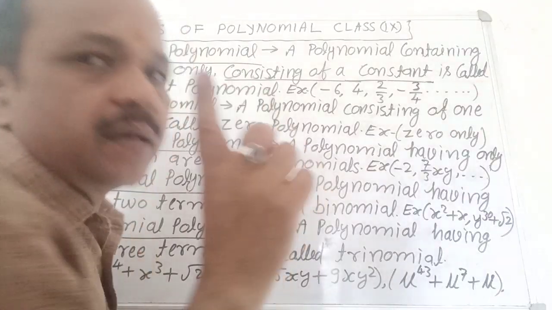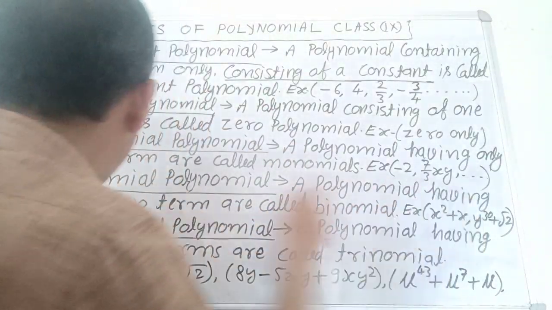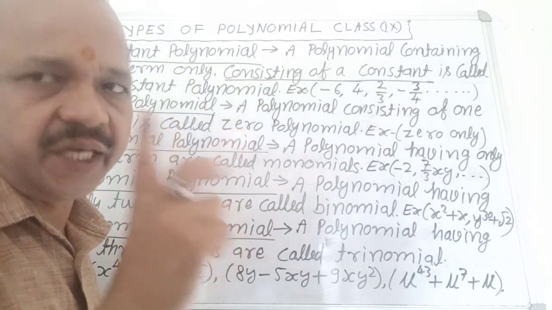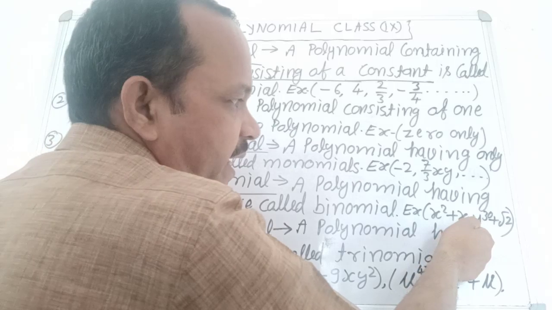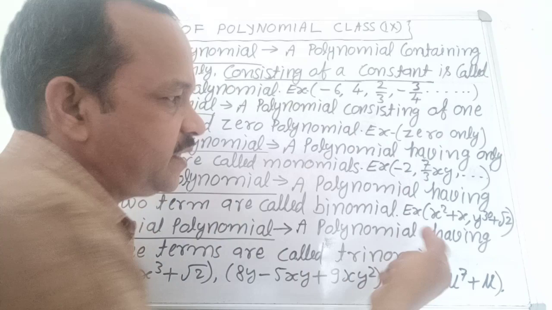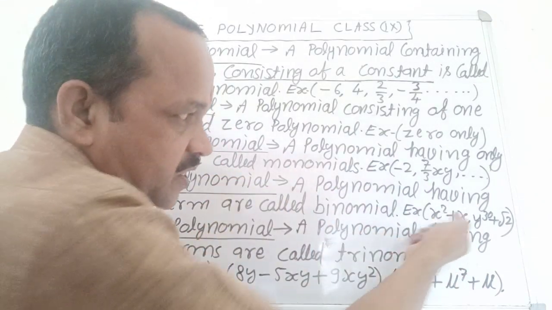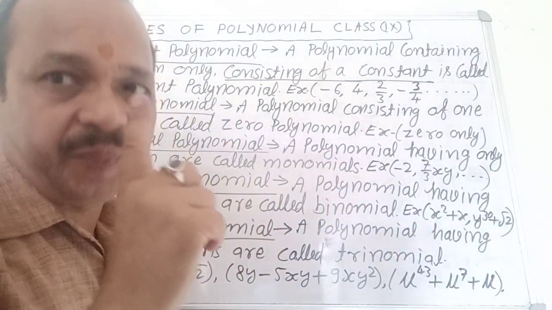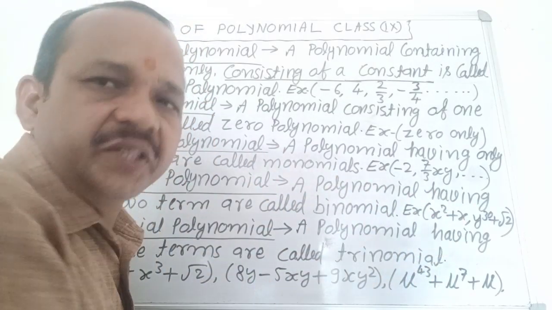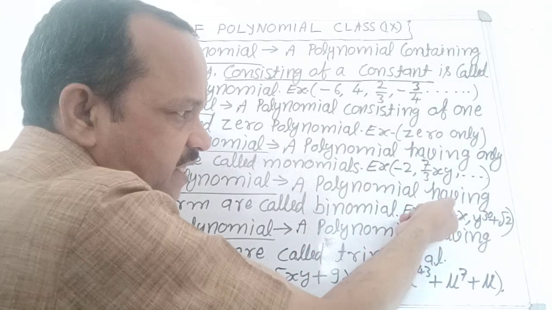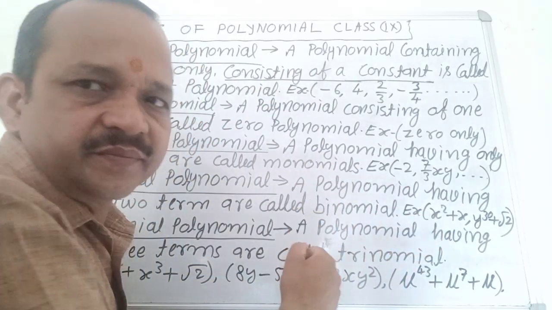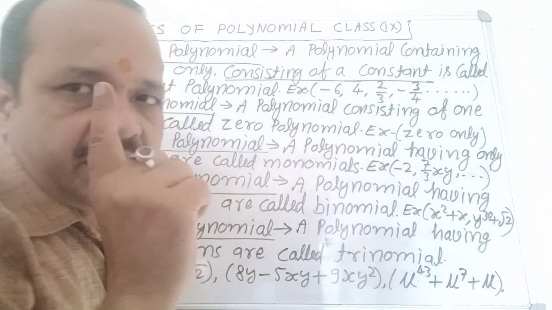Next, binomial polynomial. A polynomial having only two terms is called a binomial polynomial. It is clear? For example, x square plus x. Here there are two terms. The first term is x square and the second term is x. They are separated by the operation plus. Its degree is 2 because the highest power is 2, and the coefficient is 1.